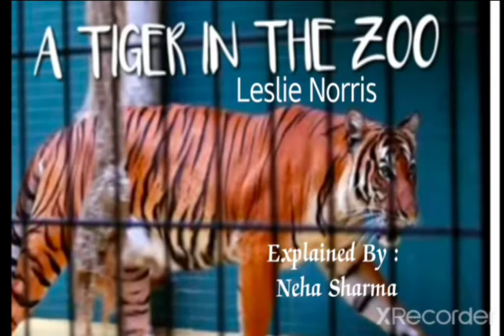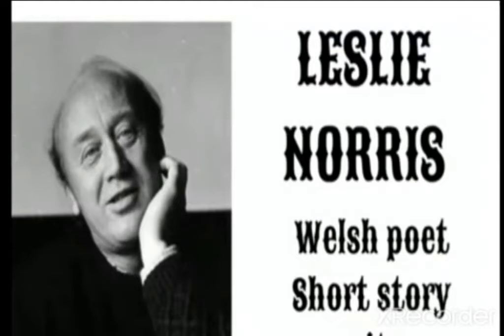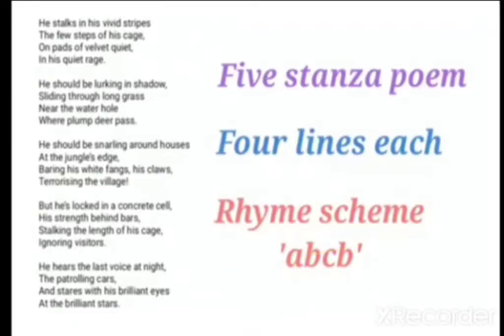So the poem is written by Leslie Norris, and he explains here the agony and the helplessness of a caged tiger that lives in a zoo. The poet explains what his life could be if he had been a free animal. We are talking here about the tiger. The poet has tried to explain about the condition of animals that are caged by human beings for their own fun. So this is the poem you can see on your screen.